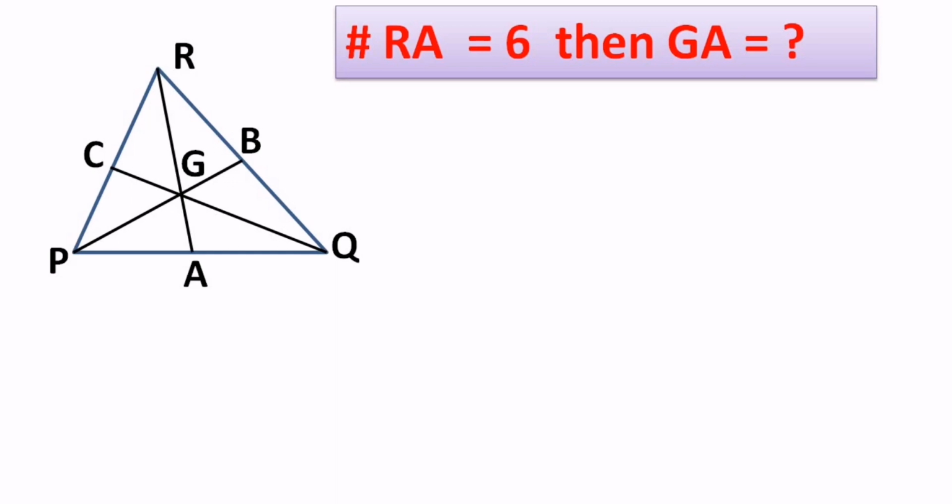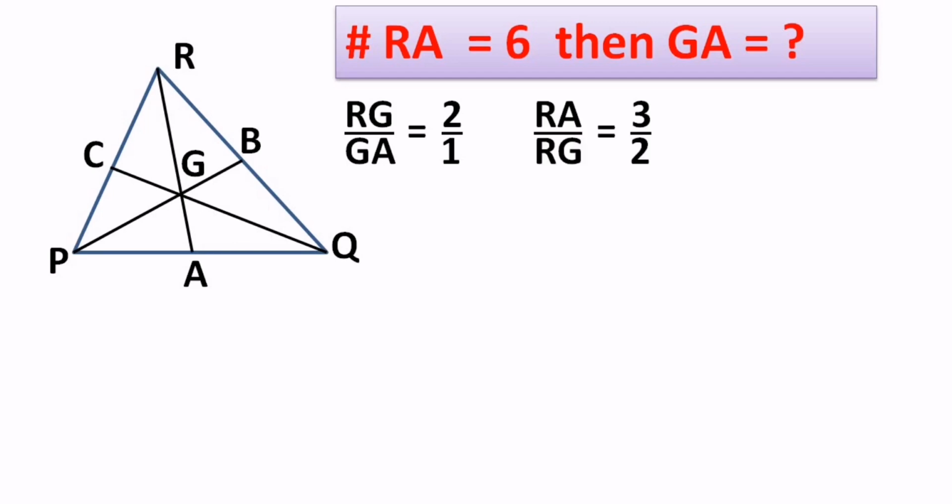Okay, and I need to find the smaller part of RA, that is GA. So the way I told you, very first step is what? To make those 3 ratios and then choose one of them which is suitable according to the information given. The basic ratio is bigger part of the median upon smaller part, there is RG upon GA, that makes 2/1, and then I have to go for main median upon bigger part, and main median upon smaller part, and that gives us these 2 ratios, the way I told you.